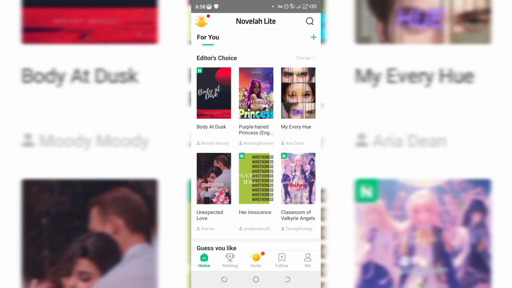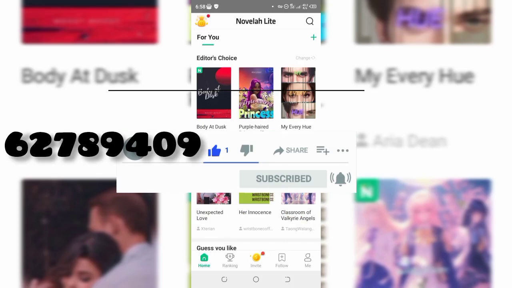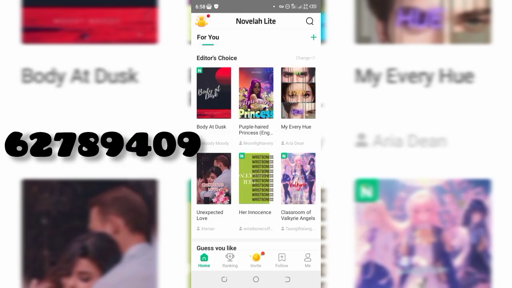So guys, now the first thing I want you to do on this app, you're going to get this invitation code. When you actually are on this app, you're going to be earning points, and the points is what you can convert to paper money.